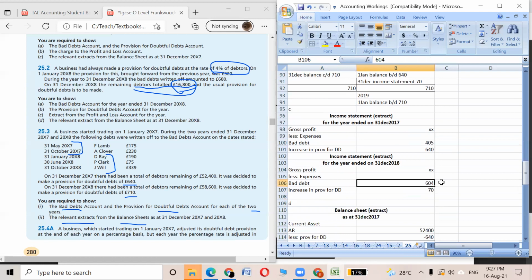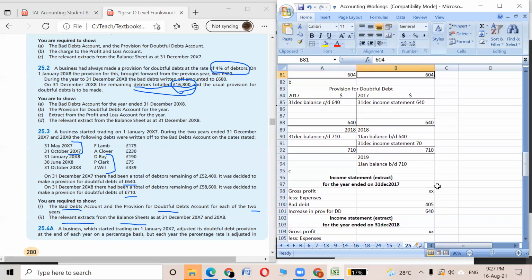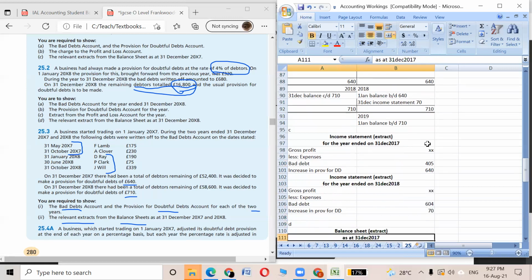People get confused with the income statement part, about which value they should put. Again, it's very simple. We have to put the value that is written beside the income statement. In the first year it was written 640, and in the second year it was written 70. So go to the income statement: in the first year we are putting 640, and in the next year we are putting 70.